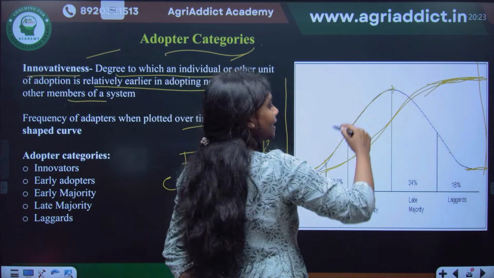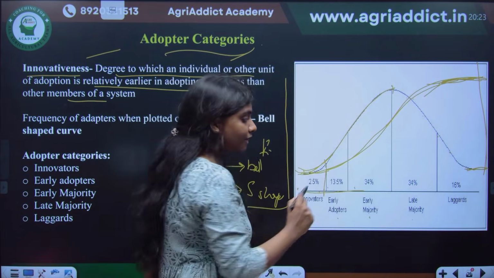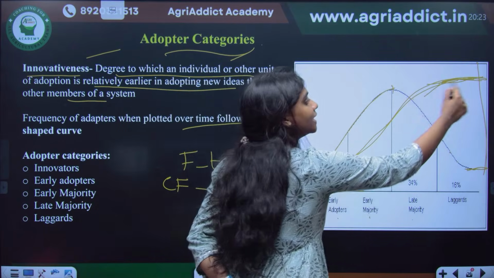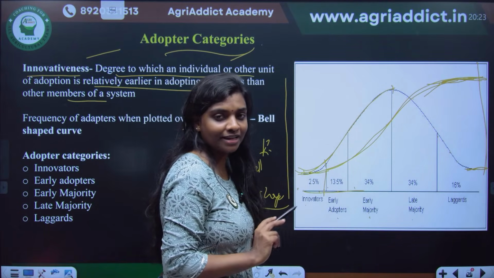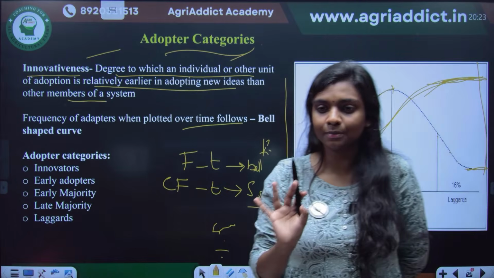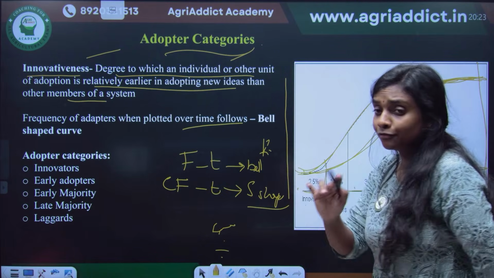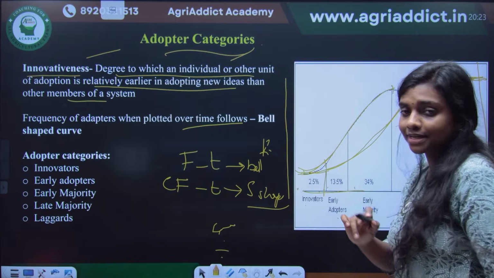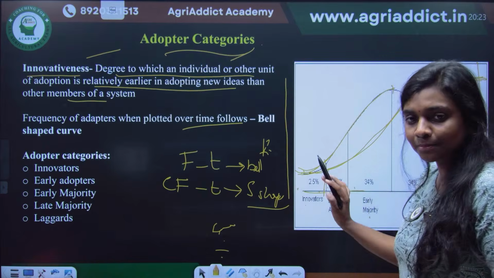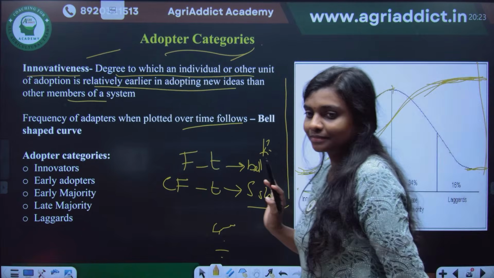It's not like when it plots only cumulative, when the numbers are adding up, then it will come as a stagnant phase. Okay, it might be a little bit confusing for some people. But if you study the normal distribution in statistics, you might be familiar with this curve. Same principle is given here.